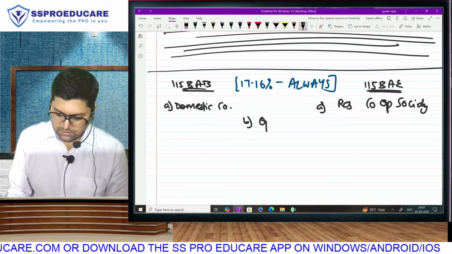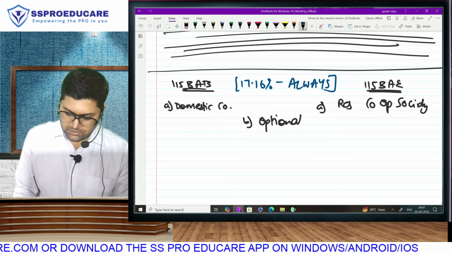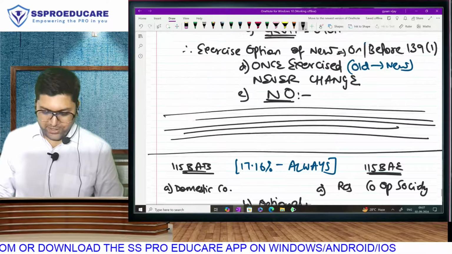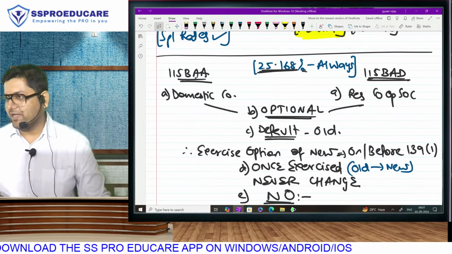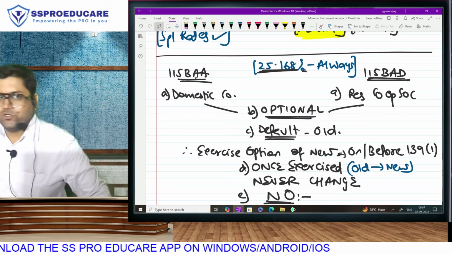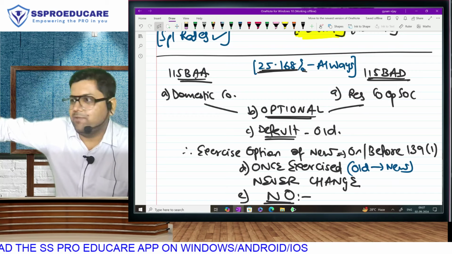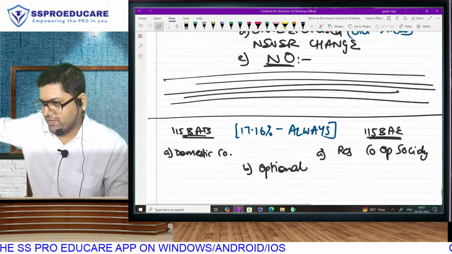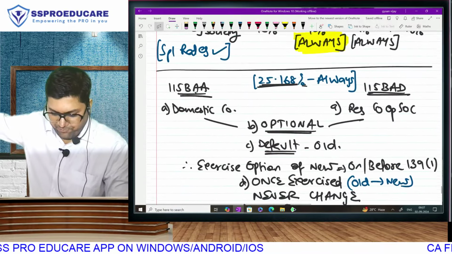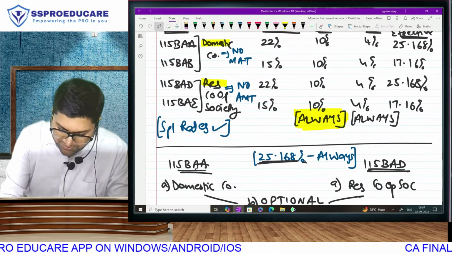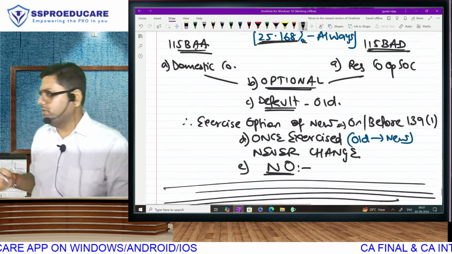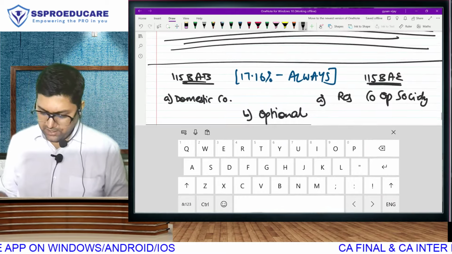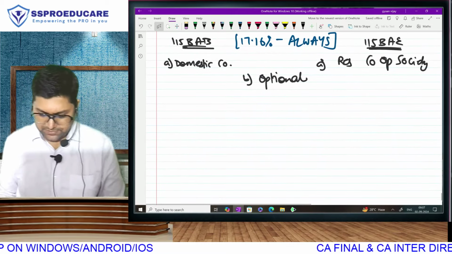Second, optional. Well, that no MAT, no empty point also, if you want to write, you may. For being repetitive, you may again write here also. BAA and BAD also you can write no MAT, no empty. But I believe previously also we have written, and then here also when we summarize the rates we have written. So no need to be repetitive. No need to do this again and again. Yeah, ठीक है? So is this point same, and are you aware of this?